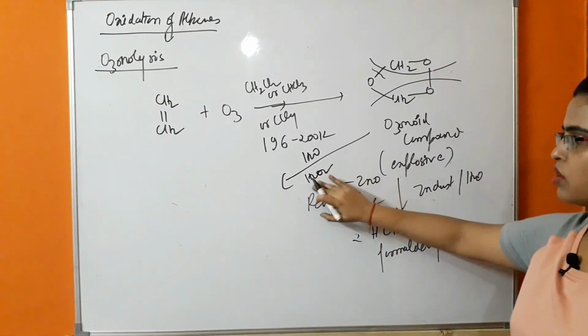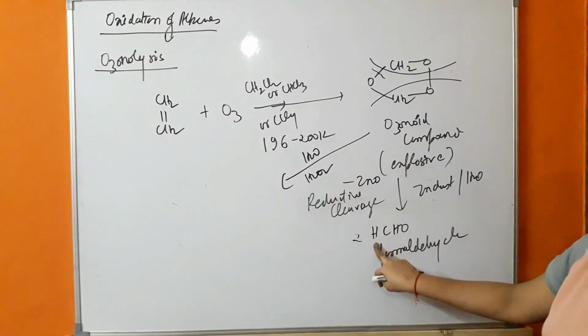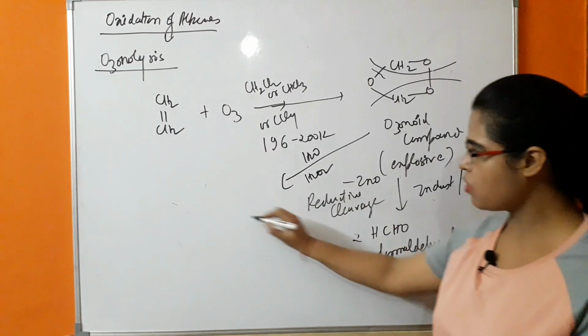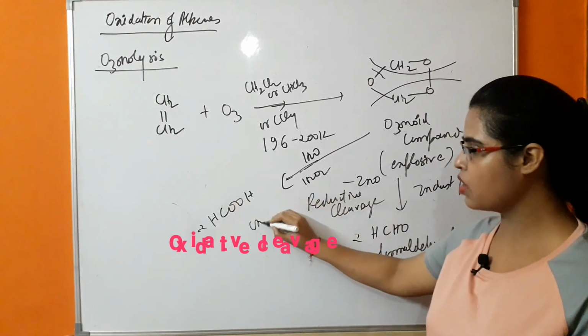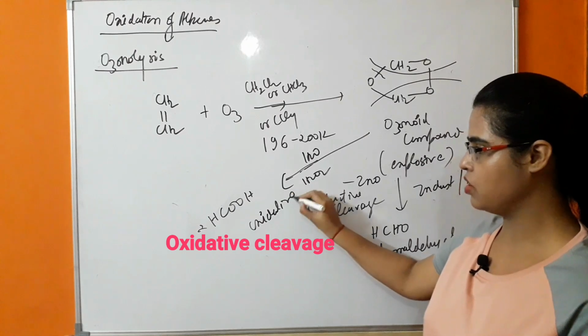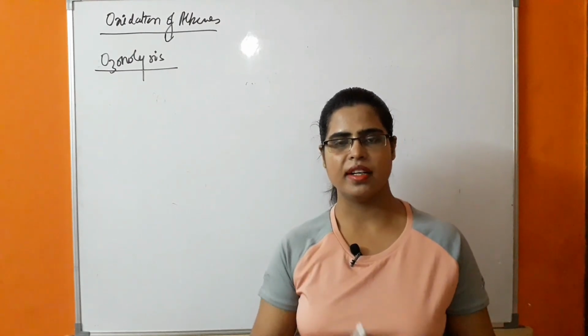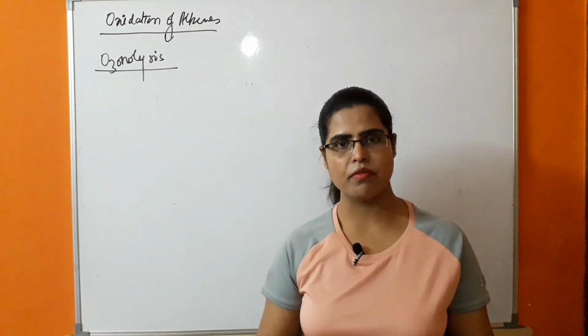If H2O2 is formed, this formaldehyde which is formed in this reaction will further oxidize to acid, due to which this reaction will be known as oxidative cleavage. Ozonolysis helps in detecting the position of the double bond on the basis of the product which will be formed.